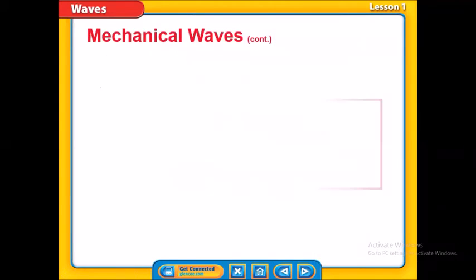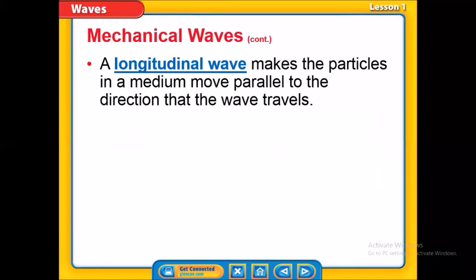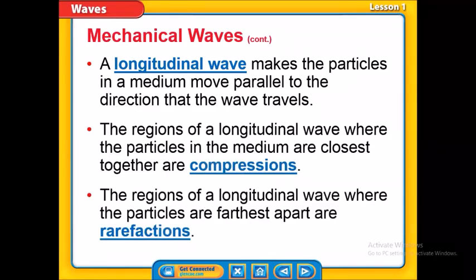So when I say how do particles move in transverse wave, you remember it's the wave with crest and trough, which means the particles of the wave will move at right angles to the direction of the wave, or will move perpendicular to the wave direction. I hope you saw the last session, okay? Because we have to move faster today, inshallah.